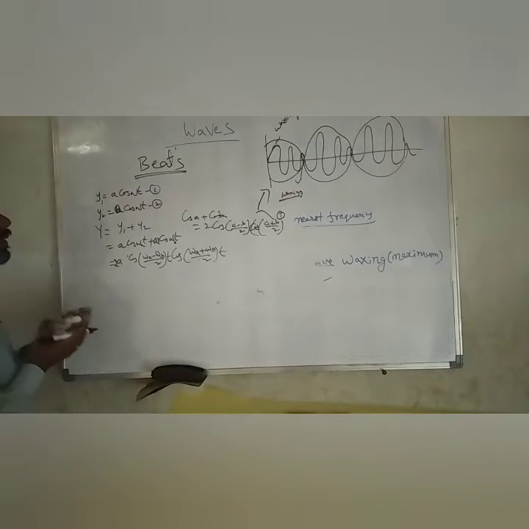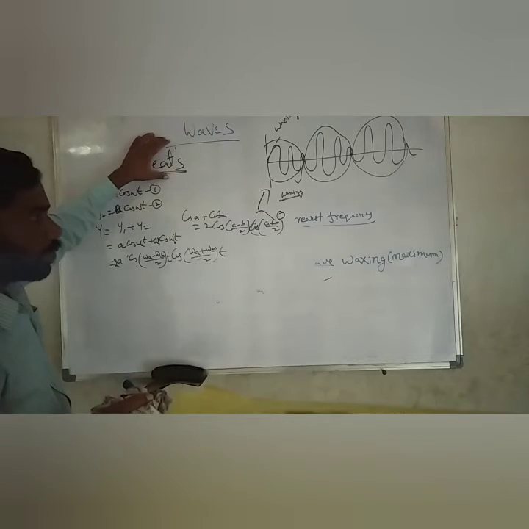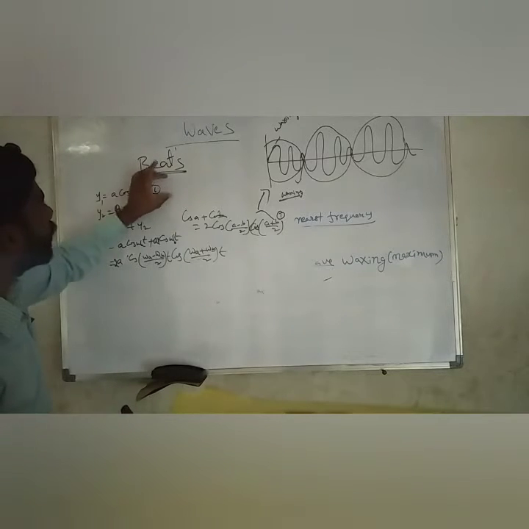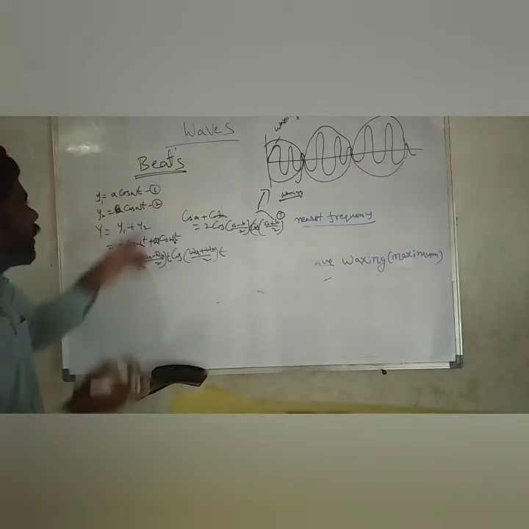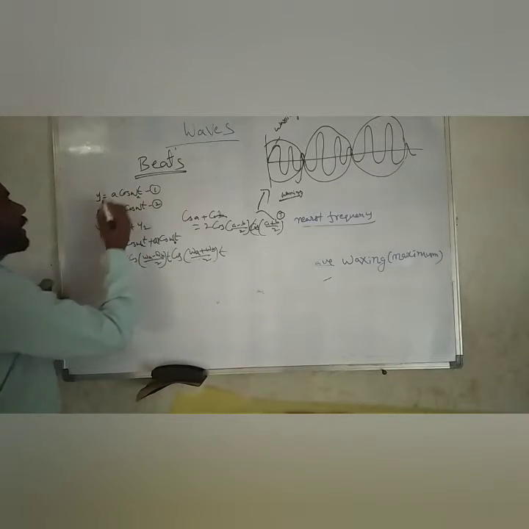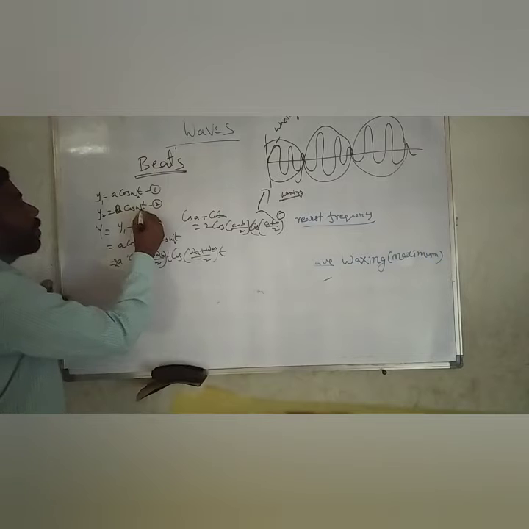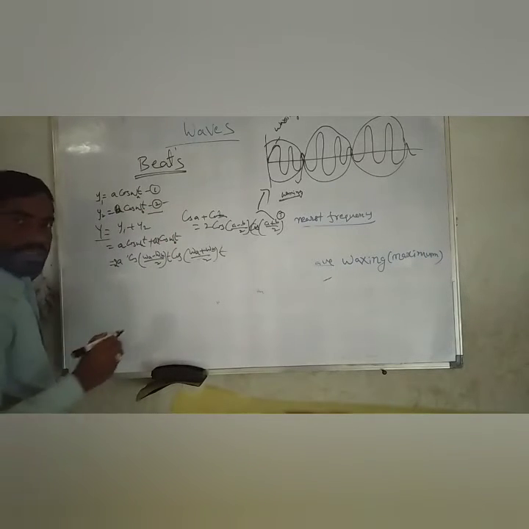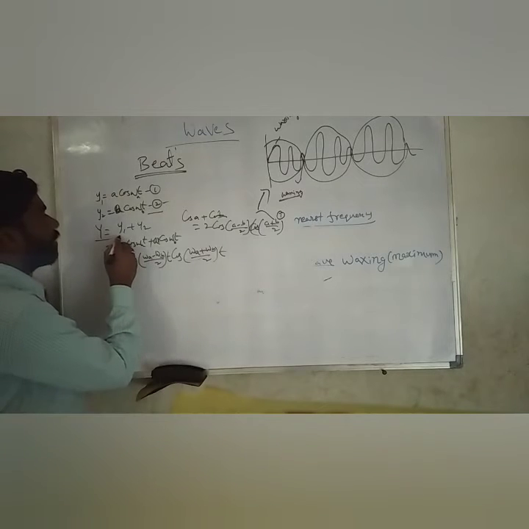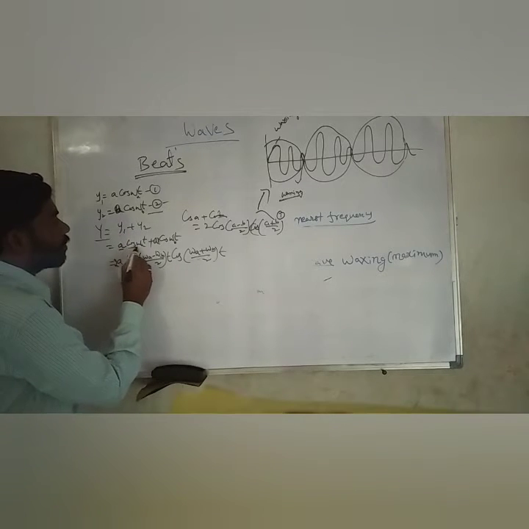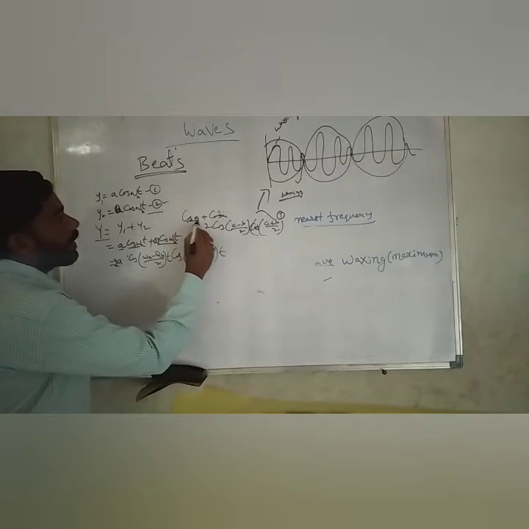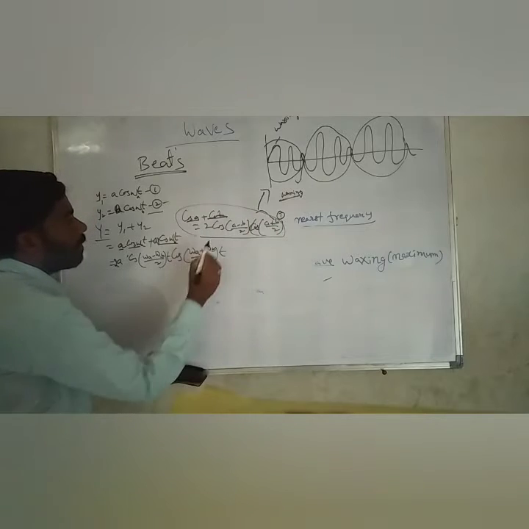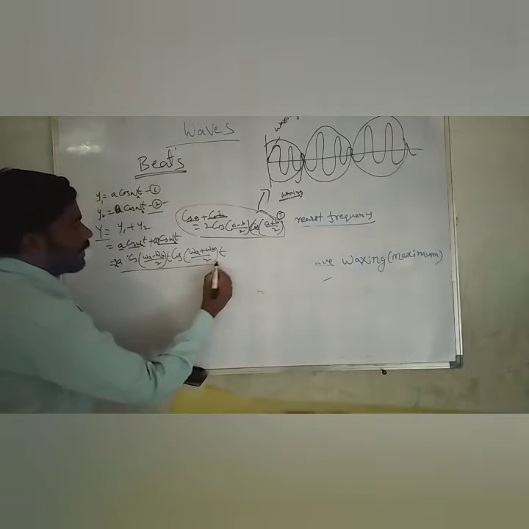This is also an application of the superposition principle. For example, the first wave has displacement y1 equal to A cos omega A t, and the second is y2 equal to A cos omega B t. The resultant displacement y equal to y1 plus y2, so A cos omega A t plus A cos omega B t. This is cos A plus cos B, and this is the formula. Then we get this equation.